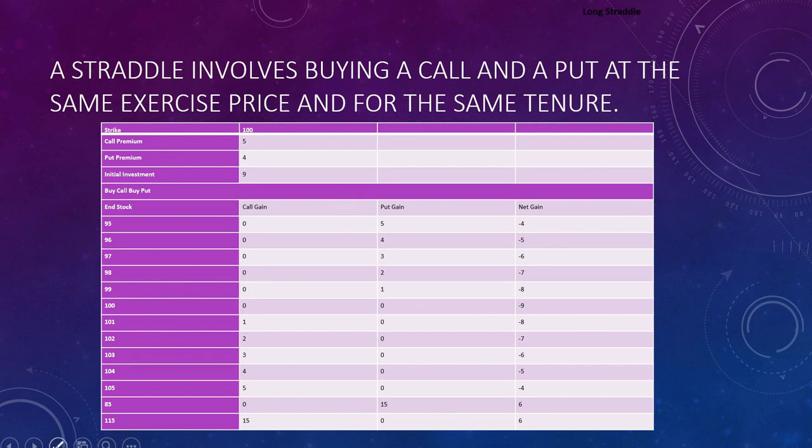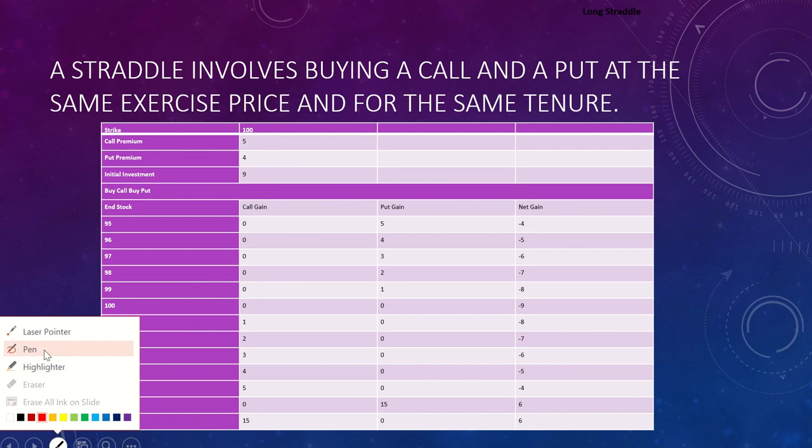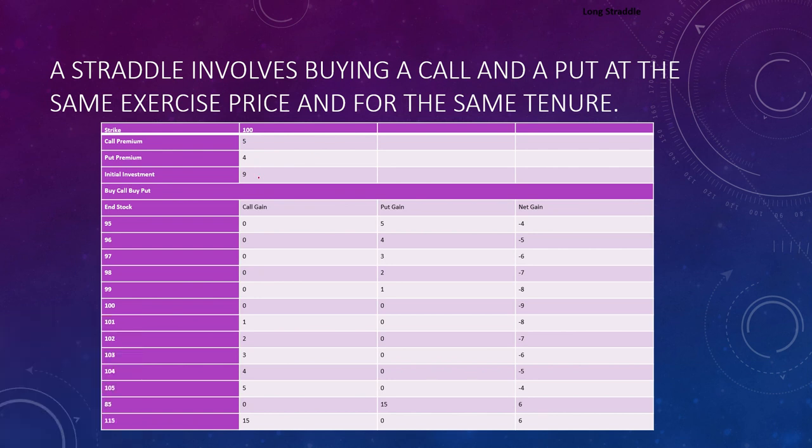The initial premium, as you can see here, is rupees 9. The strike price is 100, the call premium is rupees 5 and the put premium is rupees 4, so the total premium paid is 9. It means we have made an initial investment of rupees 9. The strike price is 100, so I have the right to buy at rupees 100 and the right to sell at rupees 100.